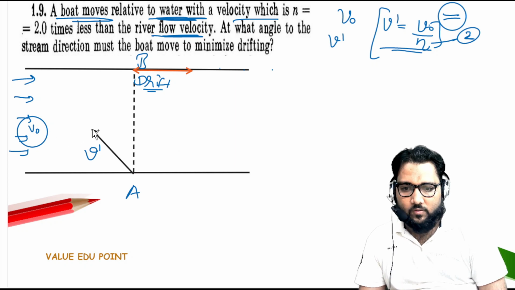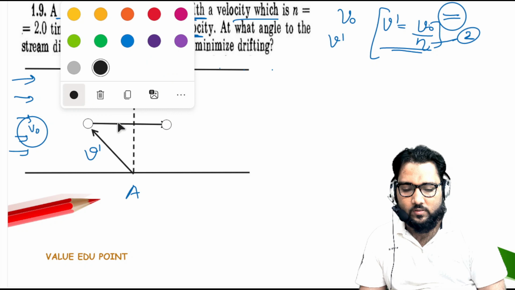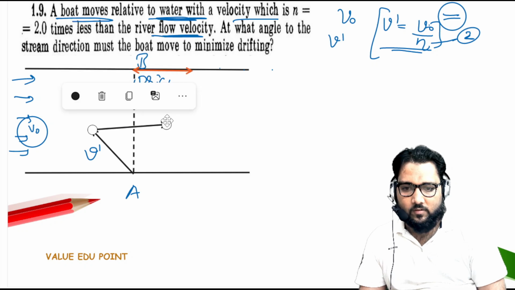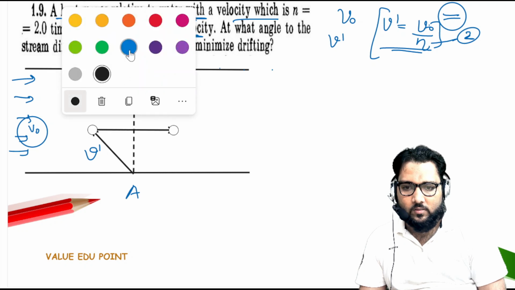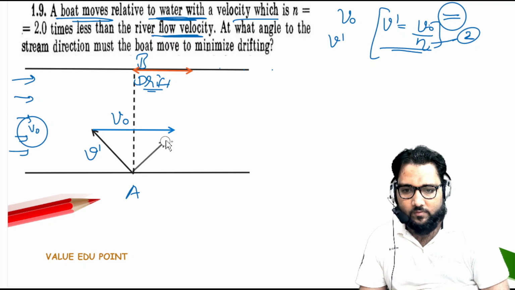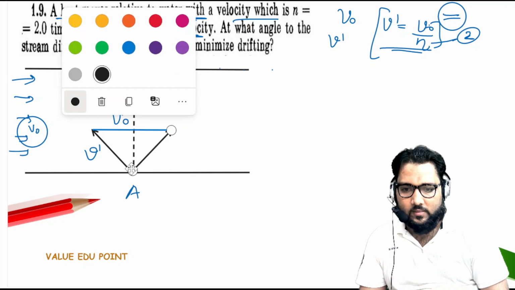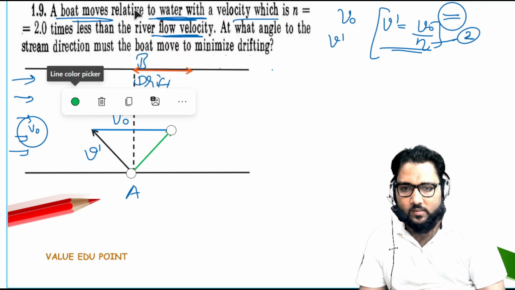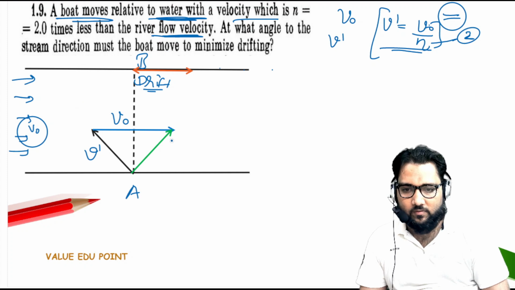And we know the river flow velocity, that is v naught. This is the river flow velocity. Hence, the net resultant velocity will be in this direction, and that will not be under root of squares as in the previous case. This will be different, we have to calculate. So this is the v net.